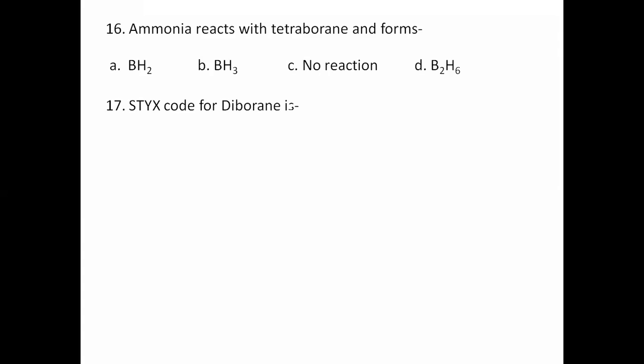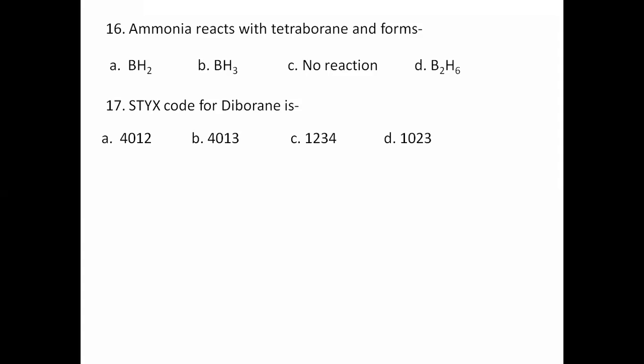Another question can be the STYX code for diborane. Very interesting question. S means how many three-center two-electron bonds. T means how many terminal bonds.